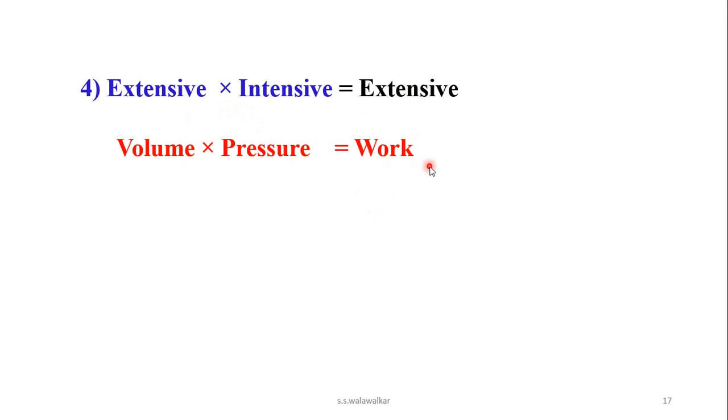Work is an extensive property, and work is equal to volume into pressure. Therefore, extensive property into intensive property is always an extensive property. Another example is mass. Mass is an extensive property, but acceleration is an intensive property. And mass into acceleration is equal to force, which is an extensive property.